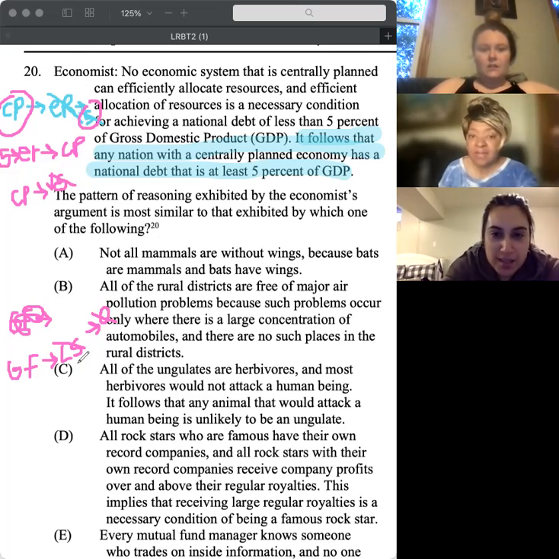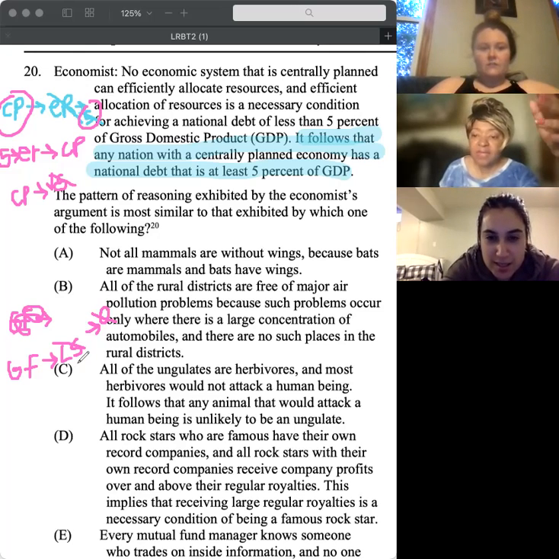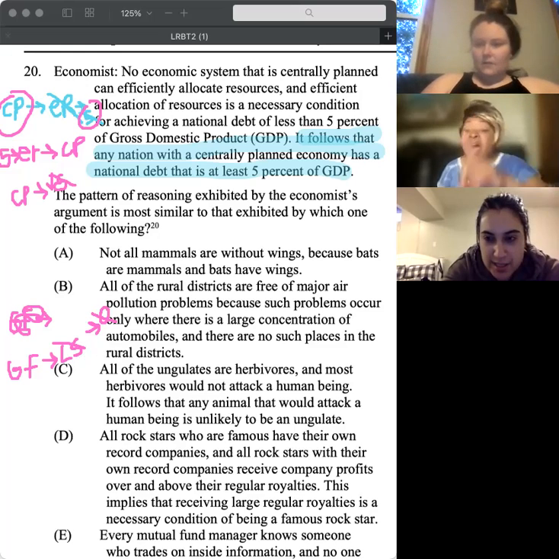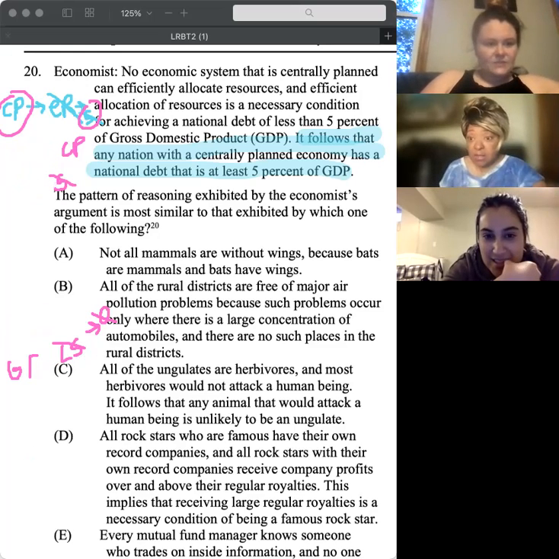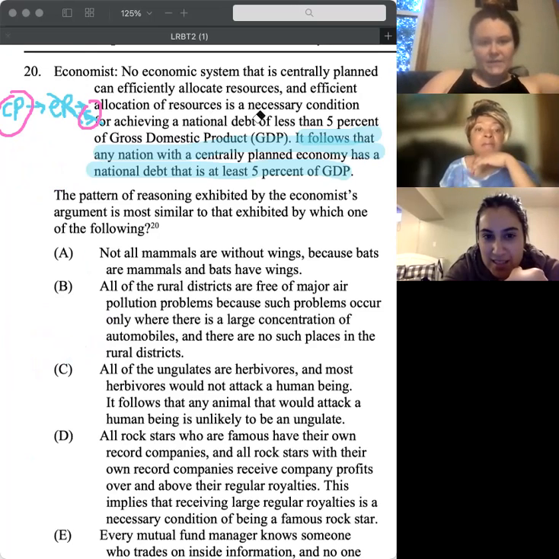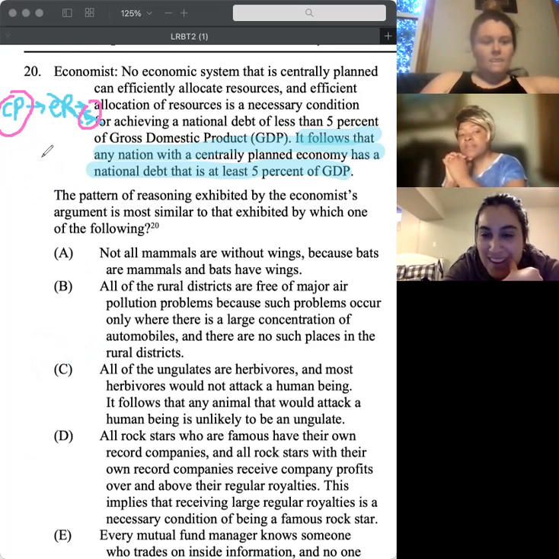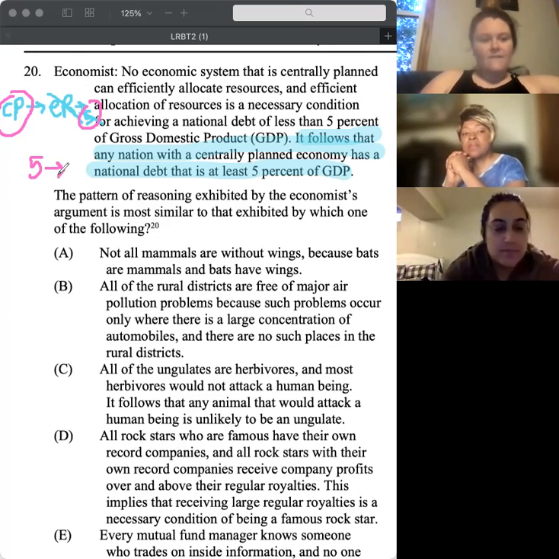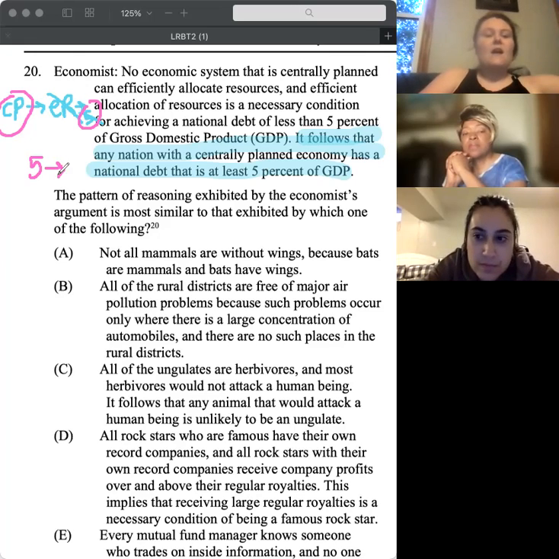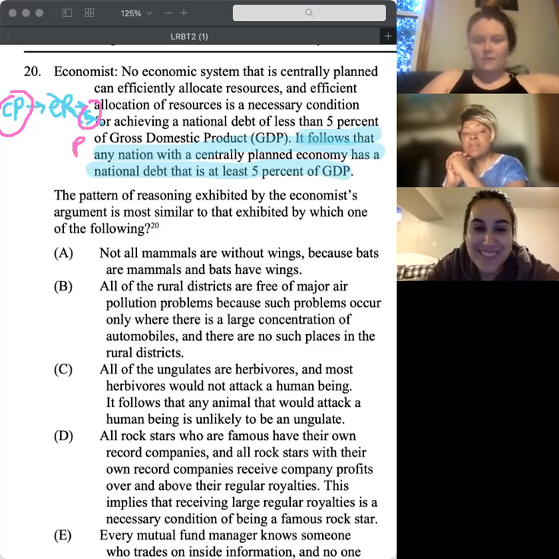it's low in calories. I mean, you have to be low in sugar. Wait, did we do this? It follows that it's low in calories. Hang on one second. Did we do this backwards? No economic system that is centrally planned can efficiently allocate resources, and efficiently allocating resources is a necessary condition of 5%. So if we have 5%, oh, we did not. Sorry, I went backwards in my head.